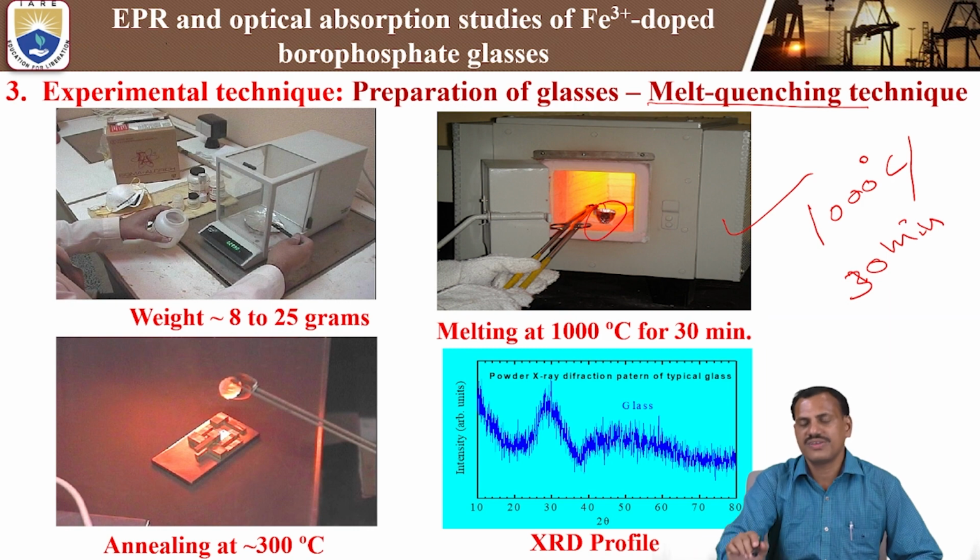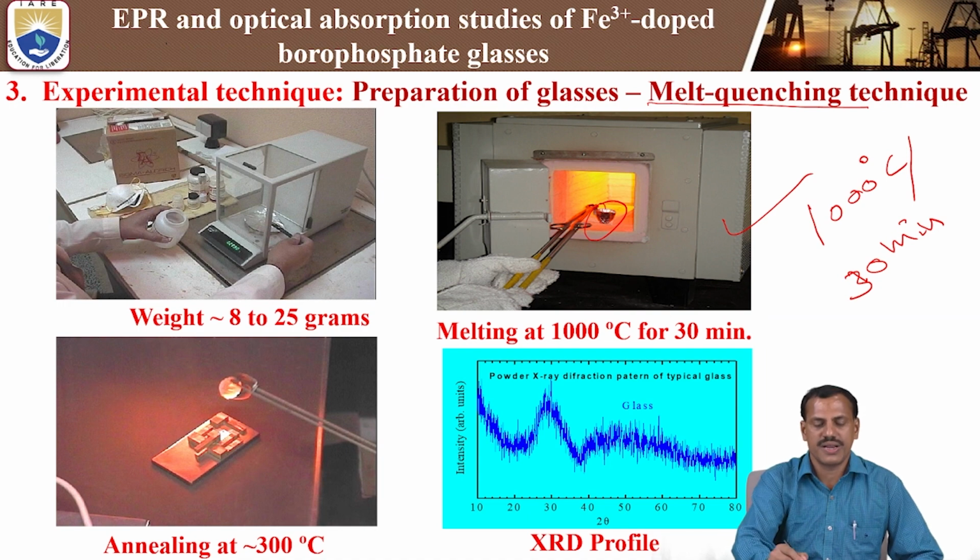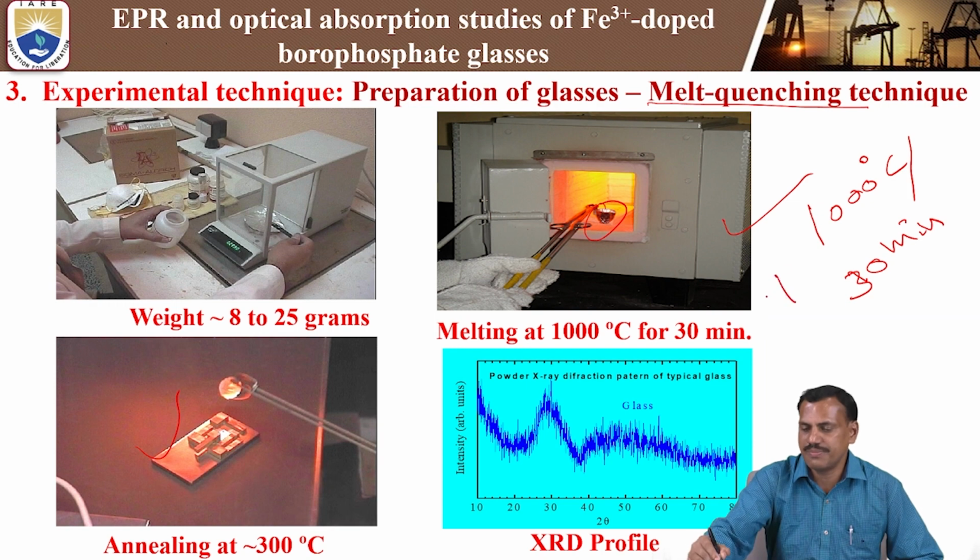After melting the glass composition, we pour the melted liquid into a preheated brass mold at a temperature of 300 degrees centigrade, because this is the annealing temperature. The annealing temperature is below the glass transition temperature Tg, so it should be less than or equal to Tg.